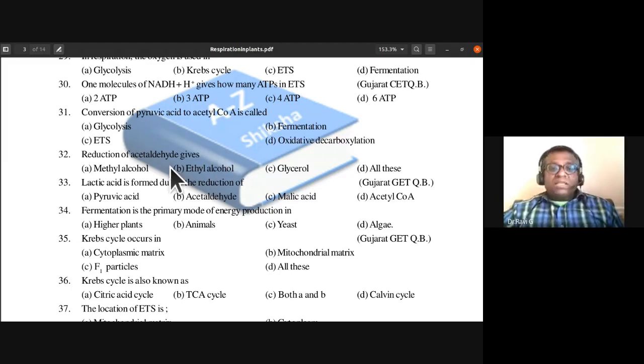Reduction of acetaldehyde gives methyl alcohol, ethyl alcohol, glycerol, or all of these. What is the answer? It is not in your syllabus, but anyway, can you guess it as students of chemistry? Reduction of acetaldehyde gives what?